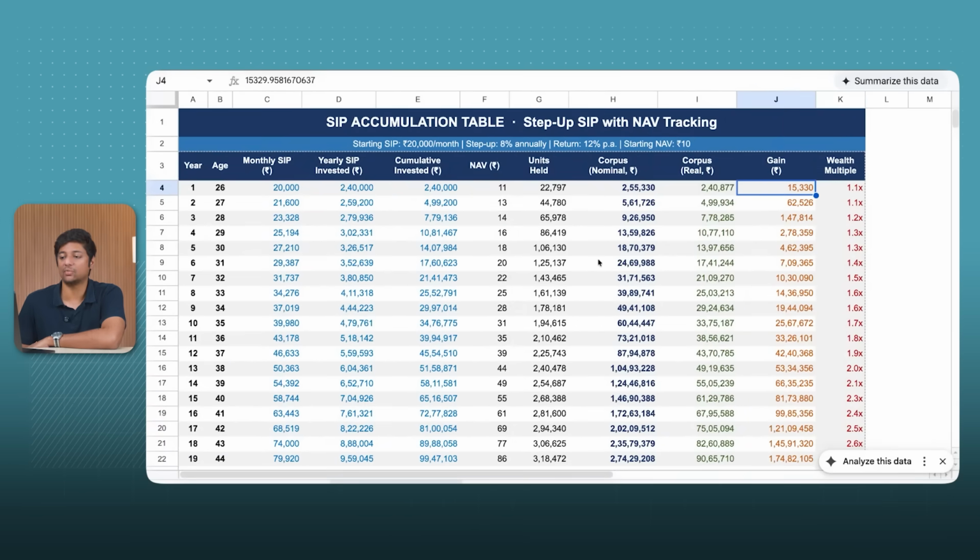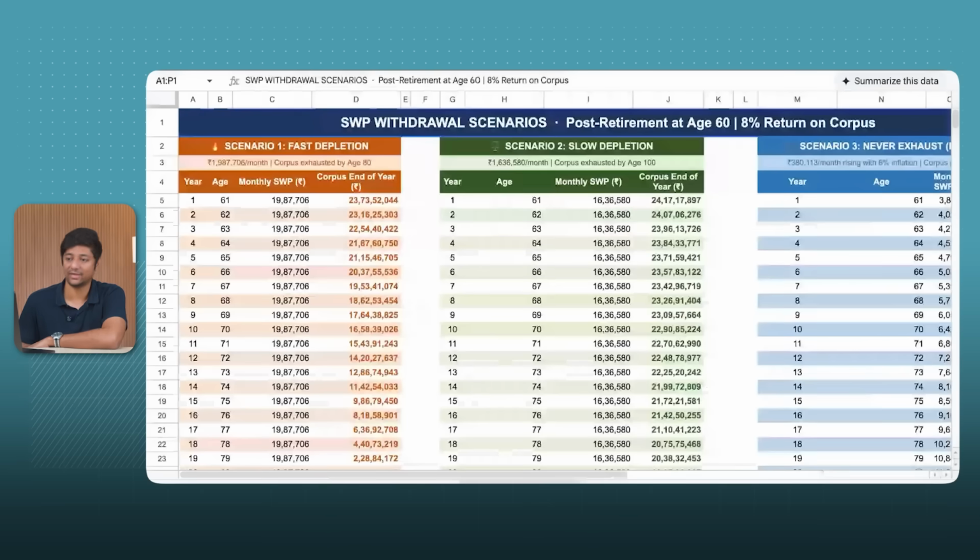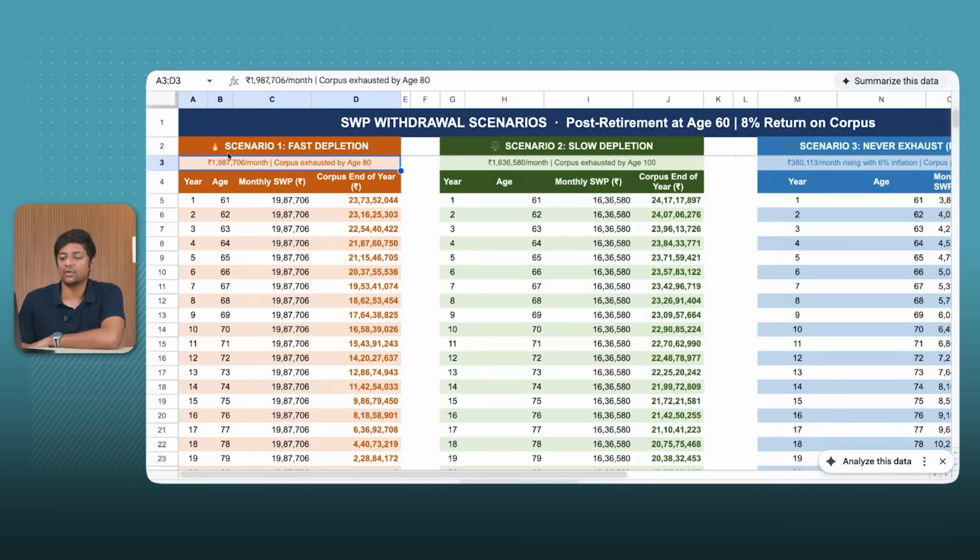Now coming to SWP scenarios on how we withdraw this money. As I said, we have 3 different scenarios. I showed you all 3, but let us take scenario number 1, which I feel is the most realistic one, right? Corpus exhausted by 80. Now here, 19,87,000 or in today's value, 2.5 lakhs for someone who's old at the age of 60 is, I think, quite good, because that's almost 25 lakhs in today's point, and you don't have any expense.